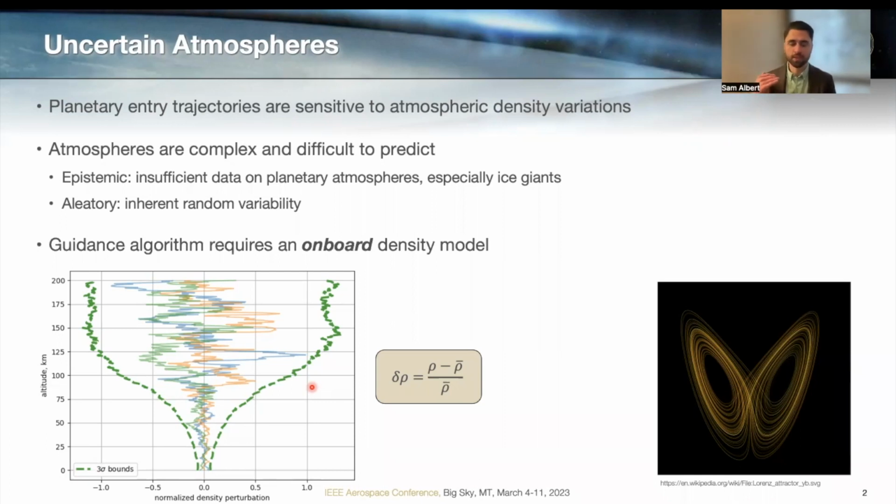that you're flying through. And we've done this in the past, but we've always taken a deterministic approach to guidance. But there's an emerging set of approaches to stochastic guidance that rely on making predictions of not only the expected value of the state, but the state uncertainty at a future time and make control decisions based on that. So to do this, we need to revisit the type of density models that we would use on board a spacecraft flying through the atmosphere.